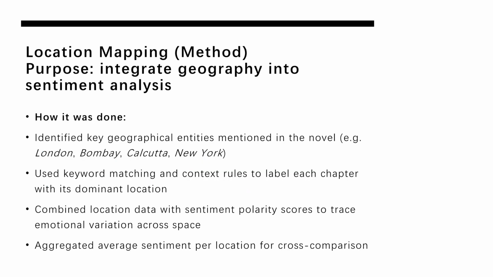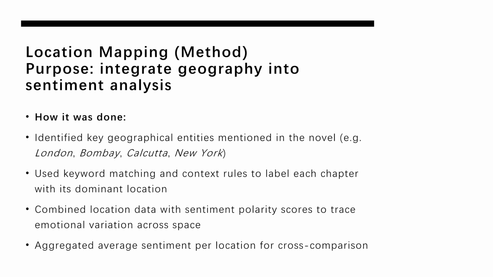Next, I integrated geography into sentiment analysis. This is location mapping, and the purpose is integrating geography into sentiment analysis. I identified key places like London, Bombay, Calcutta, and New York, and labeled each chapter with its main location. I then combined these location tags with sentiment polarity to see how emotions change across spaces.